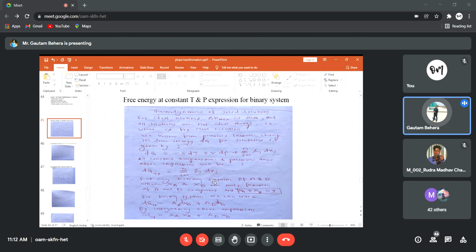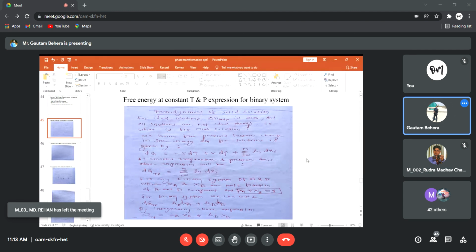Since one component is A, we can write dZ at constant temperature and pressure is equal to mu_A dx_A, obviously, plus mu_B dx_B. Very simple: chemical potential of A times dx_A plus chemical potential of B times dx_B, where x_A is the mole fraction of A and x_B is the mole fraction of B. So finally, if you take the integration, it will become the free energy at constant temperature and pressure only, not dZ: Z at constant temperature and pressure is equal to mu_A x_A plus mu_B x_B. This is the expression of free energy when temperature and pressure are constant. When temperature and pressure are constant, the free energy only depends upon the chemical potentials and mole fractions.